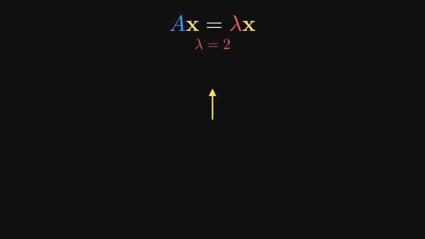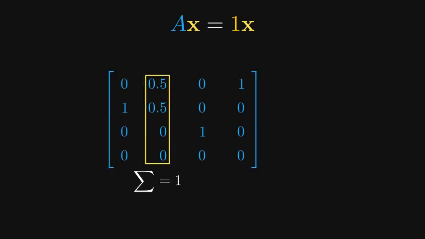But why must lambda be 1? Think about it. If lambda were 2, the total importance of the web would double every step, exploding to infinity. If lambda were a half, the importance would decay, eventually vanishing to 0. For the web to be stable, where votes are neither created nor destroyed, lambda must be exactly 1. For this to work, the columns of our matrix must sum to 1. This is what we call a column stochastic matrix. It ensures that the total amount of importance in the system is conserved.